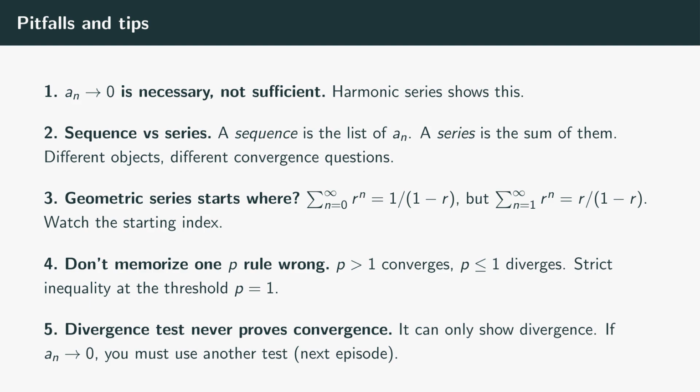5. The divergence test is one-directional. It can prove a series diverges when terms don't go to 0. It can never prove a series converges. If you find a sub n approaching 0, you've learned nothing from the divergence test alone. The series might converge or might not. You need a different tool. We build those next episode.